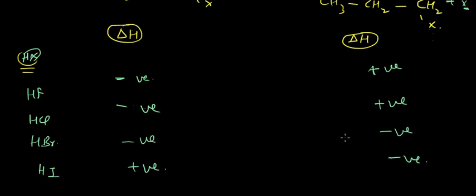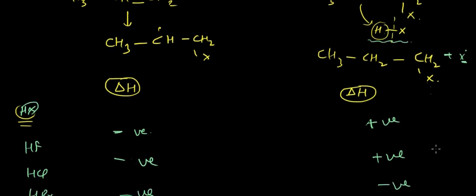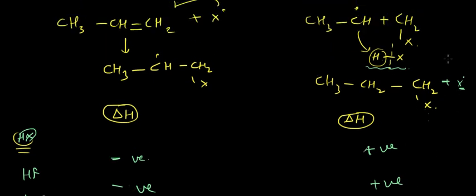Okay, as you can see, here the HX bond is getting cleaved and X dot is getting formed, hence HF and HCl already have a strong bond with the hydrogen atom, hence delta H for them would be positive. And for HBr, it is an experimentally determined fact that delta H for this is negative. Because Br dot would obviously be more stable than the HBr bond.